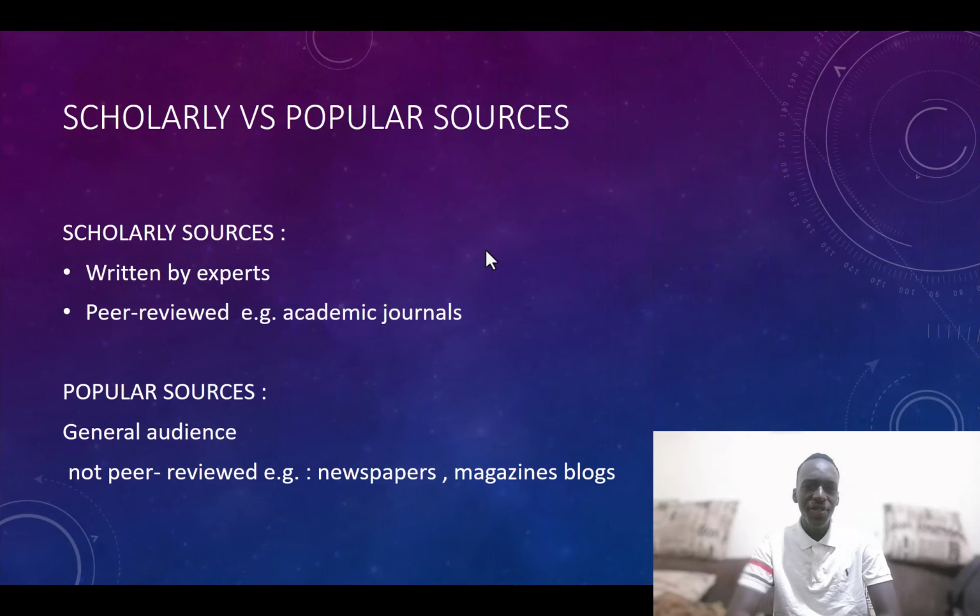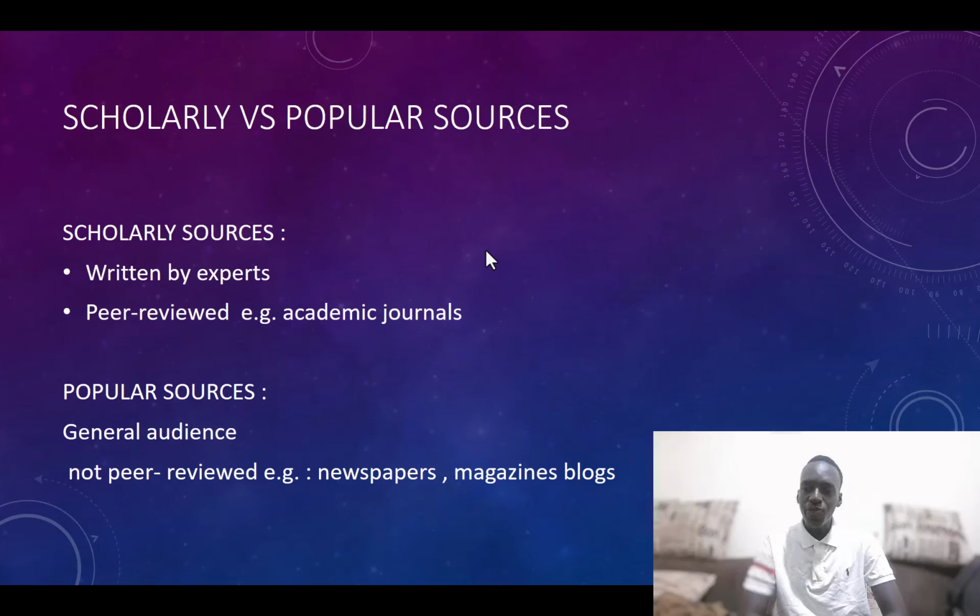We also have other sources: scholarly and popular sources. Scholarly sources are written by experts, for example academic journals. We have professors who have done the research and come up with valid and correct examples. Let's say, for instance, the human body, and they have come up with the various mechanisms of how the human body works.